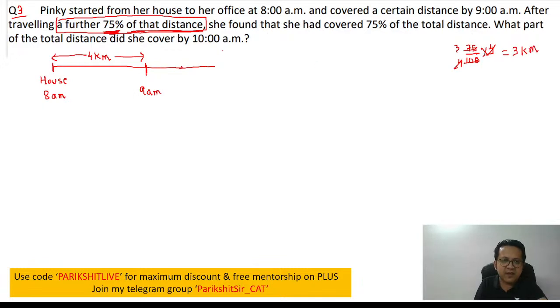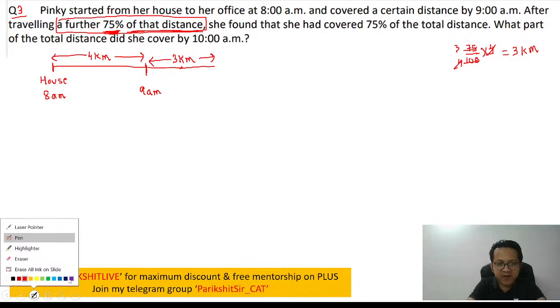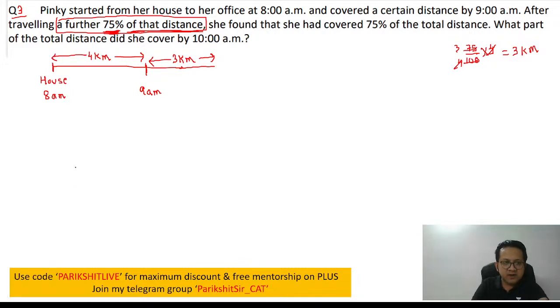So after traveling another 3 kilometers, or 75% of the previous distance, she finds that she had covered 75% of the total distance. At this point, up till here is 75% of the total distance.